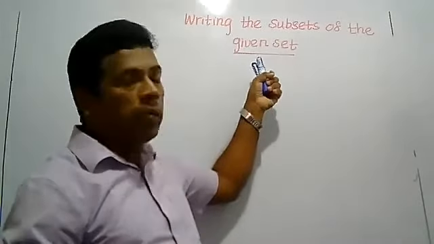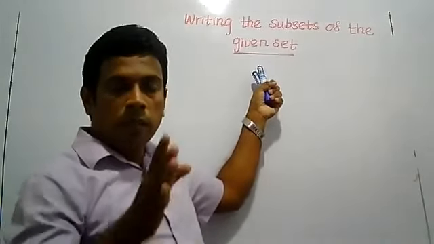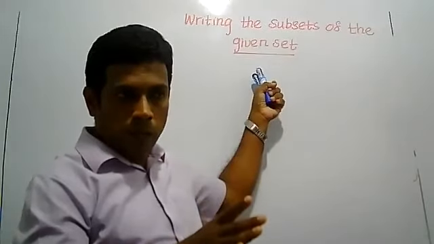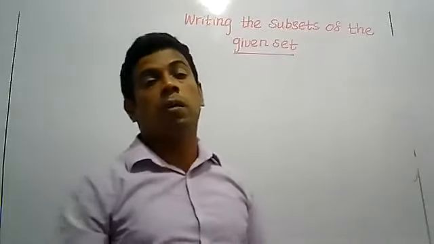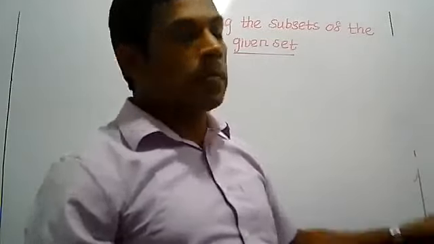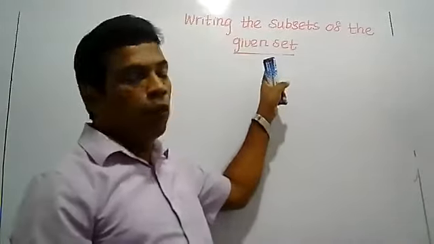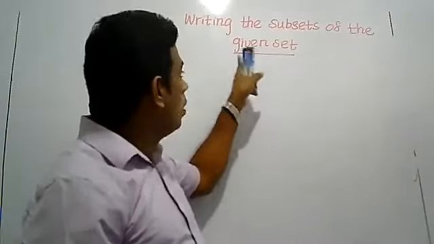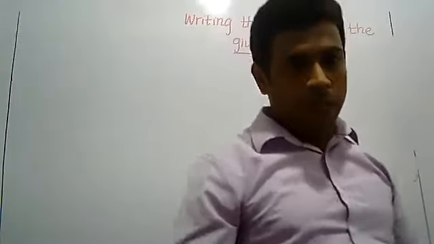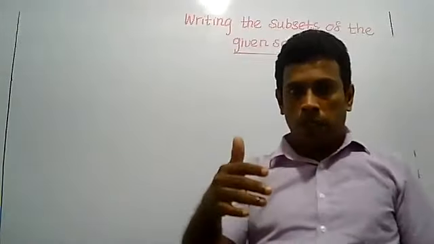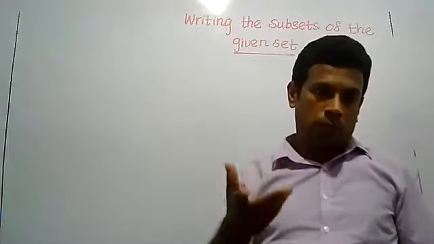So now we are learning about subsets. The subset you learn in the sets lesson, you use again when you learn about probability. So it is very important to understand what is meant by subset. Then, write the subsets of the given set. If I say it in singular, that is called upakulaka.